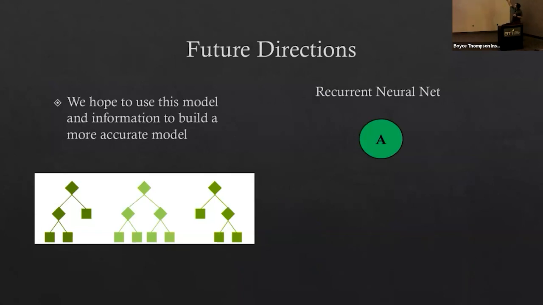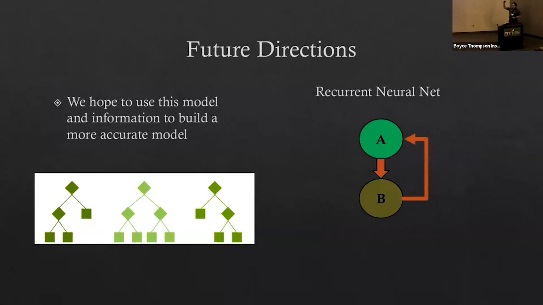We have A, which is our input, and we put it through our model or put it through an accurate model. For example, we can put it through something like XGBoost, and it gives us a hidden layer of B. And through that hidden layer, we can see what changes were made to increase that accuracy. And we can do that over and over and over again, maybe even hundreds or thousands of times. Even if it slowly increases the accuracy, it's still increasing it, and does it until it can't increase accuracy anymore.